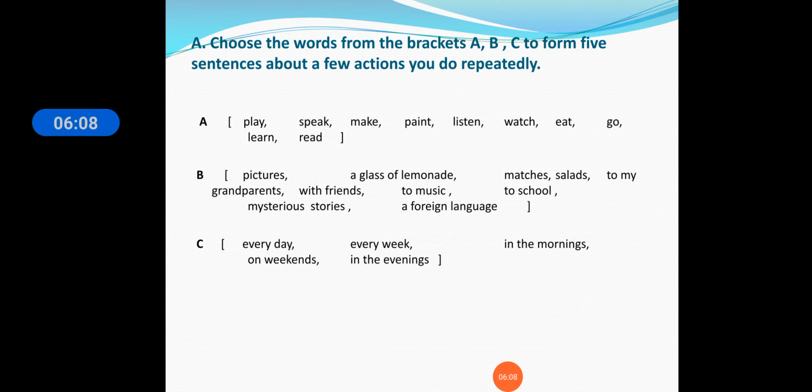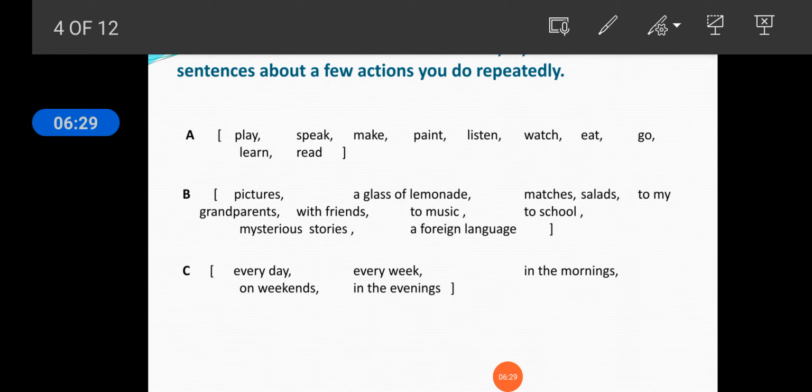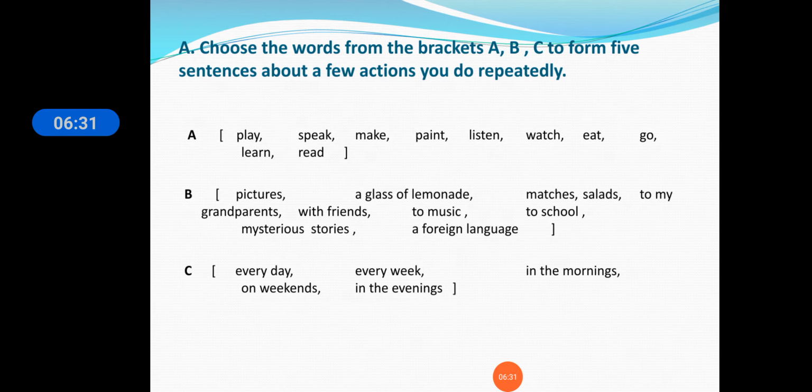Choose the correct words from the brackets A, B, C to form five sentences about actions you do repeatedly. Now here, three brackets are given, A, B, C. You have to use these words and make the sentences about actions you do repeatedly.